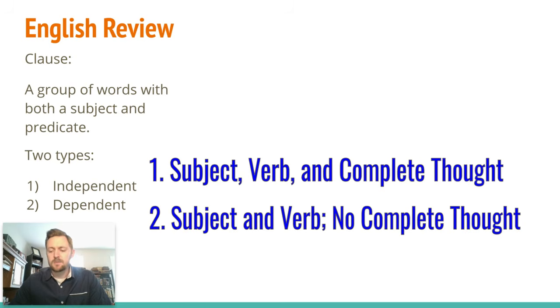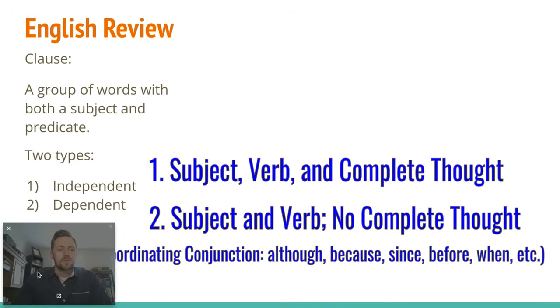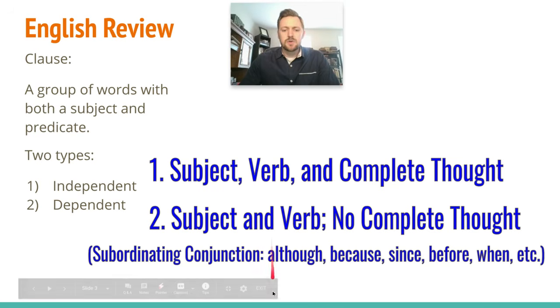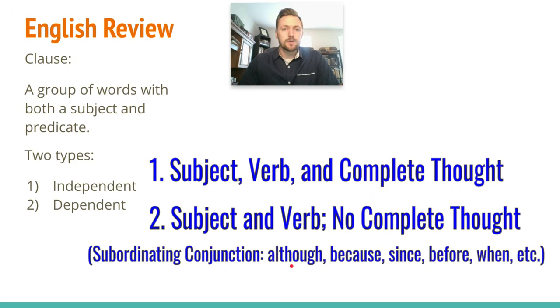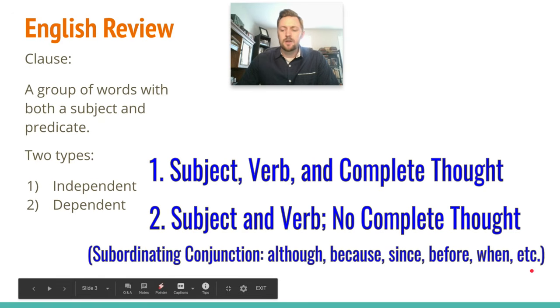It's missing something. And usually we can pick out dependent clauses because they function from subordinating conjunctions. Usually it's going to be a group of words that starts with one of those subordinating conjunctions, although, because, since, before, when, there's a whole bunch of them. You could do a Google search on subordinating conjunctions and find all the different ways that these dependent clauses can start. So you want to be aware of that. All it takes for an independent clause to become dependent is one word. If it has one of these subordinating conjunctions at the beginning, then it's not a complete sentence. It doesn't convey a complete thought.